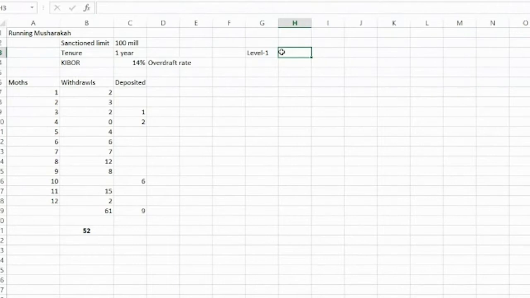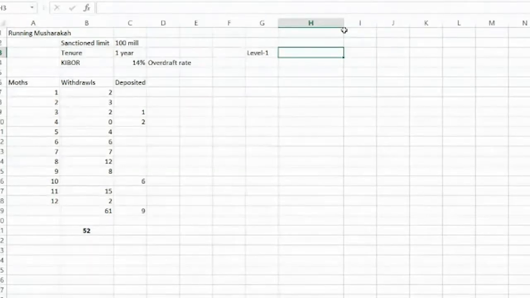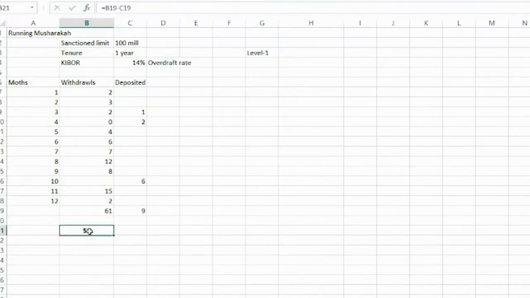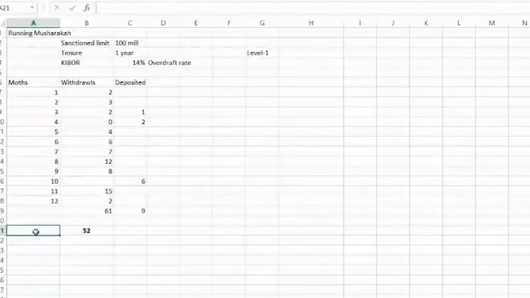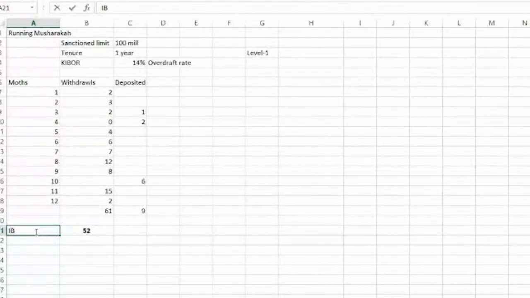Now we want to see how the profit rate is determined and distributed in running musharakah. So profit is distributed on 2 levels. According to level 1, we will see what is the total investment of running musharakah. And how will they come to know? By the end of the running musharakah, they will come to know how much money the client has used. The corporate client has used 52 million. So this is the Islamic bank's investment share, because the client has used Islamic bank's money. So this is IB's share, 52 million.